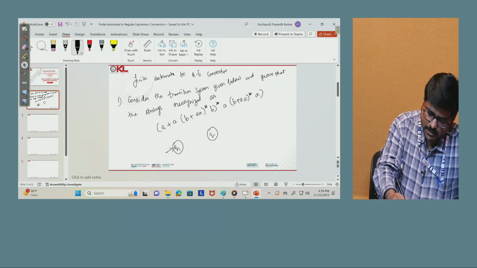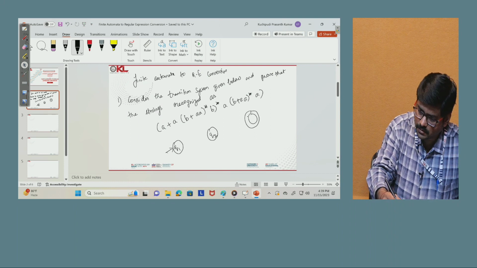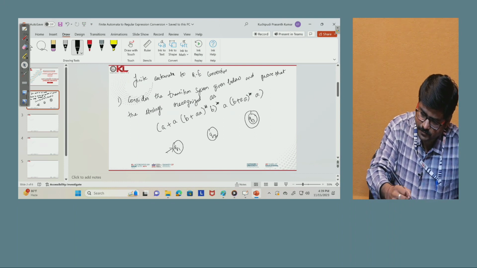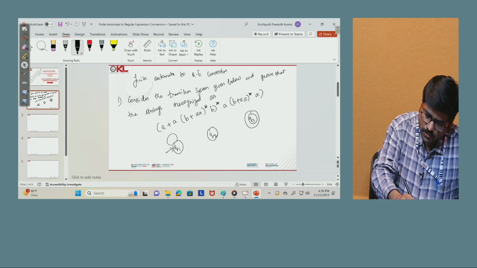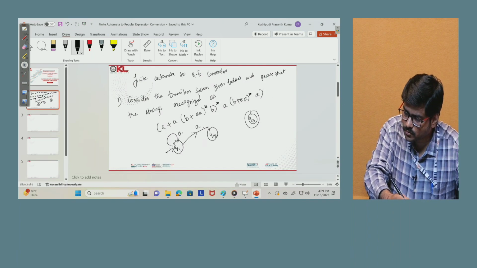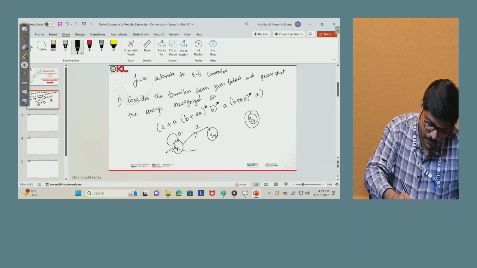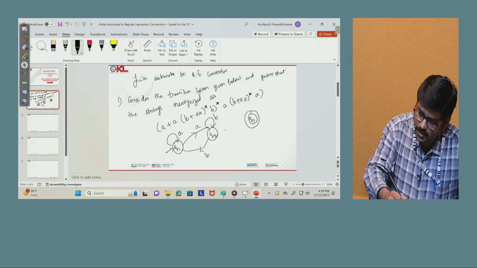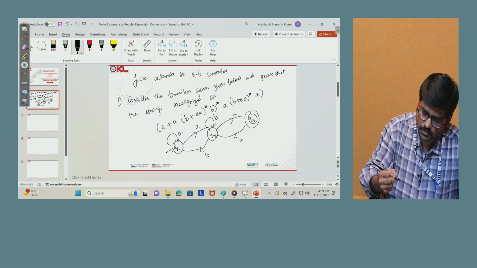Now this DFA has three states, Q1, Q2 and Q3. From Q1 with A we reach Q1, and from Q1 with A we also reach Q2. From Q2 with B we reach Q1, and from Q2 with another B we reach Q2, and from Q2 with A we reach Q3, and from Q3 with A we reach Q2.